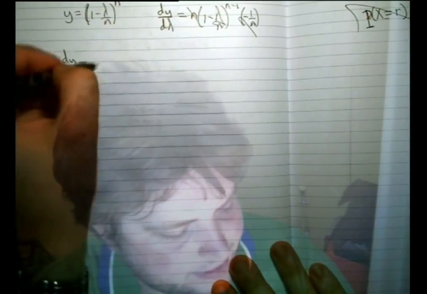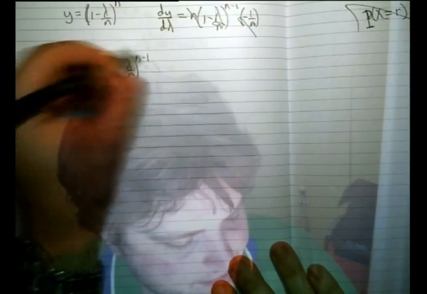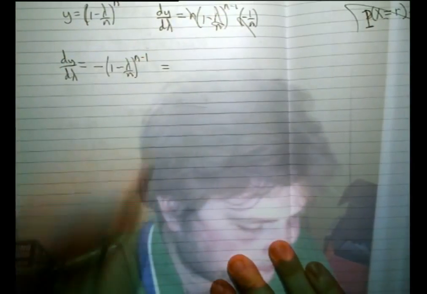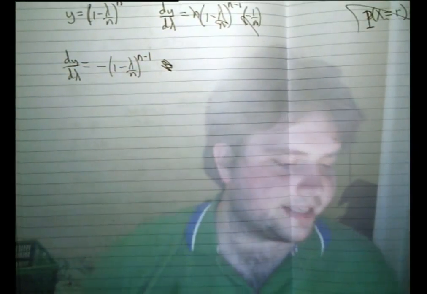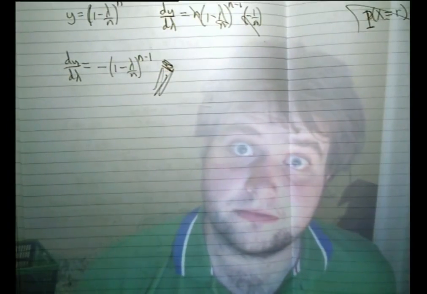Don't ever forget your chain rule. It's important. So in other words, dy by d lambda, this n is going to cancel with that n, and it is minus (1 minus lambda over n) to the n minus 1. You see where I'm going now? Well, if not, never mind.